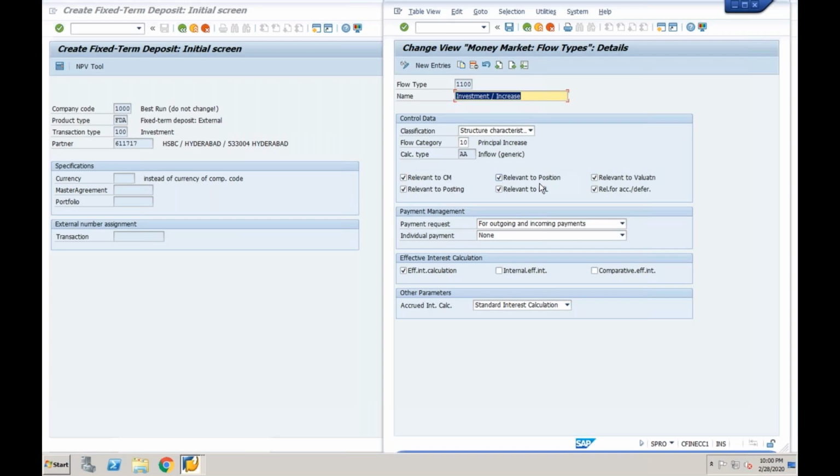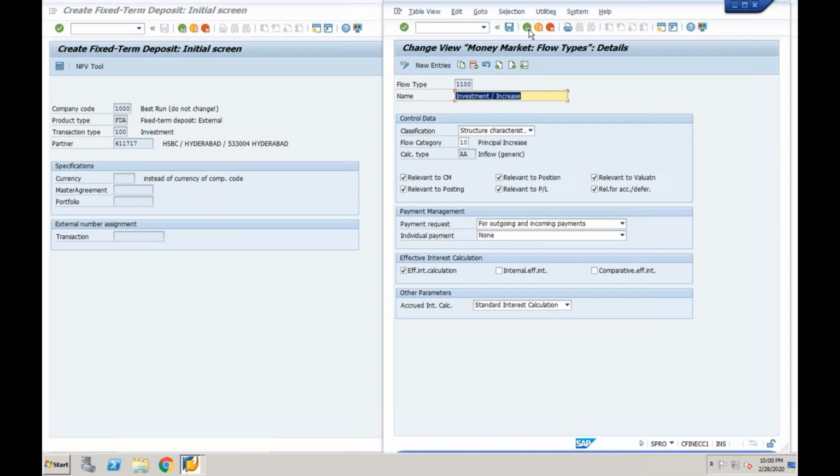The position management? Yes. The valuation, posting, profit and loss, and accruals and deferrals? Yes. That means all these get updated. That is the reason we need to understand the appropriate flow type.